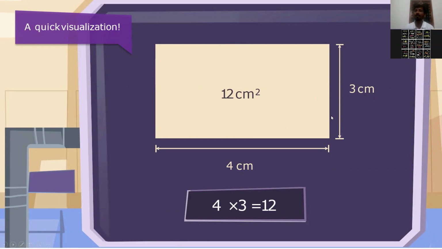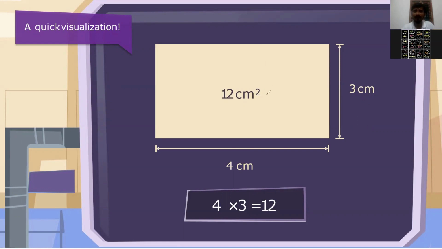In a rectangle, how many sides will be there? 4 sides. So opposite sides will be equal, right? That is a property of a rectangle. Two sides: one is length and one is breadth. But actually, 4 sides are there. Opposites are equal. So length will be the larger one and breadth will be the smaller. So length is 4 here and breadth will be 3. Yes or no? Okay.